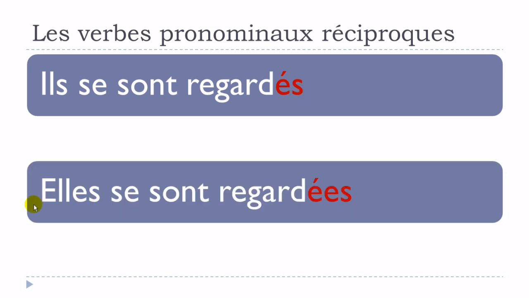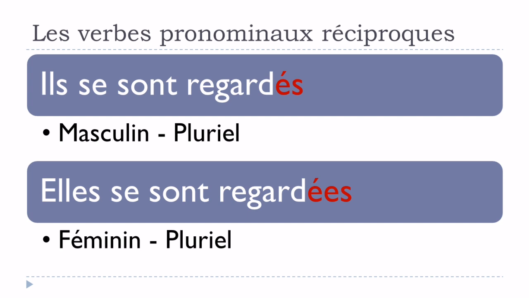And then if you get the feminine form, elles se sont regardées, then you will get e for the feminine and then s for the plural form. Remember that we don't pronounce them, so you will get phonetically regardé, and then here the same form, regardé. You don't pronounce anything after your é, but still you should write them if you want to write correctly. So masculin pluriel and then féminin pluriel.